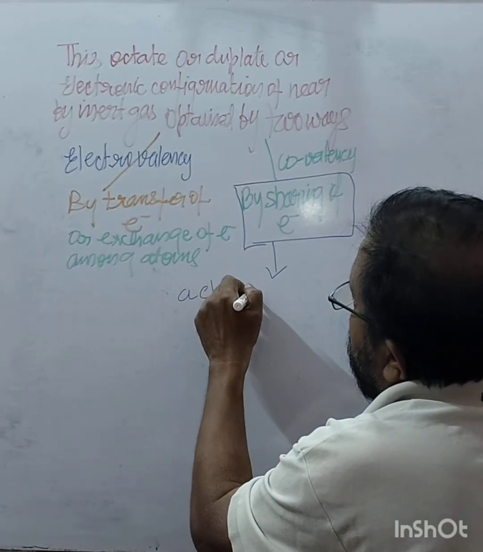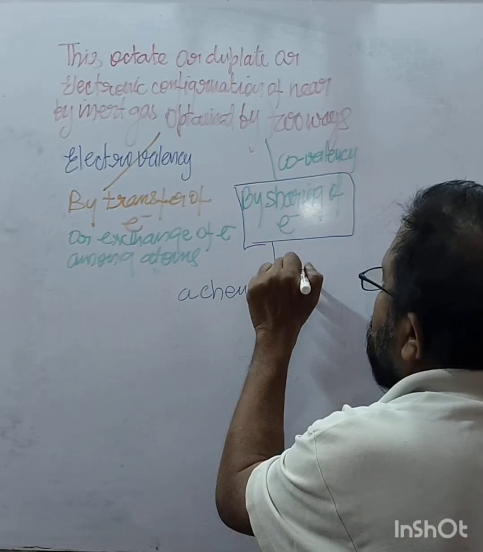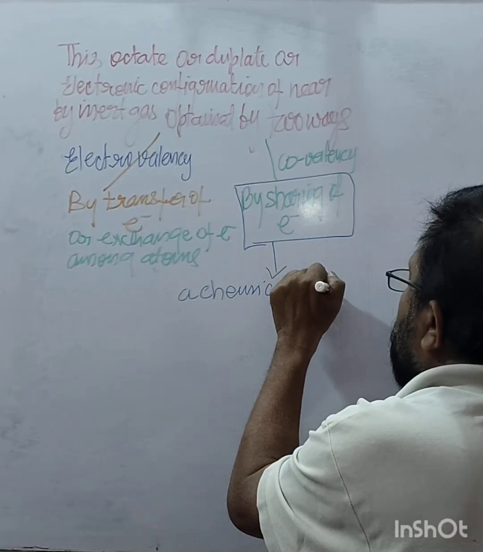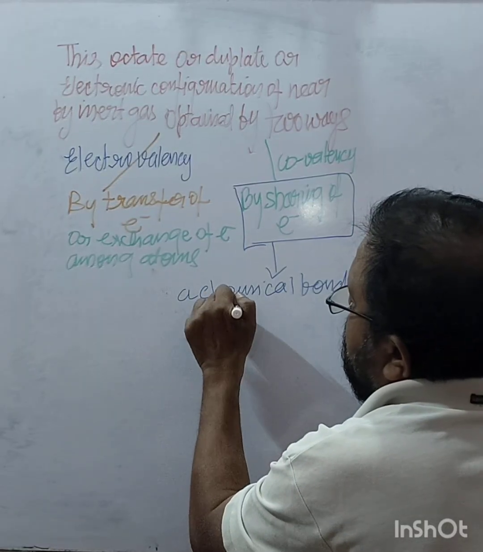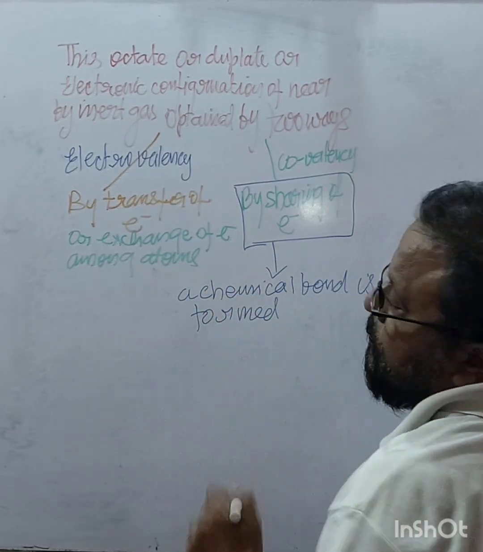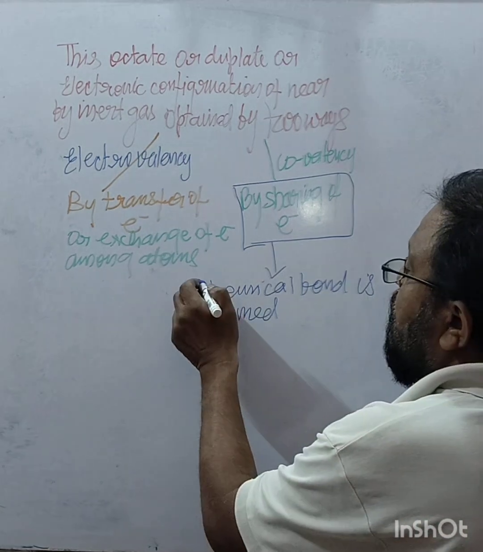A chemical bond is formed. What is a chemical bond?